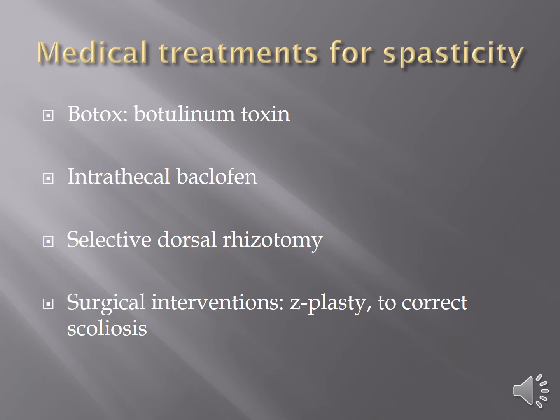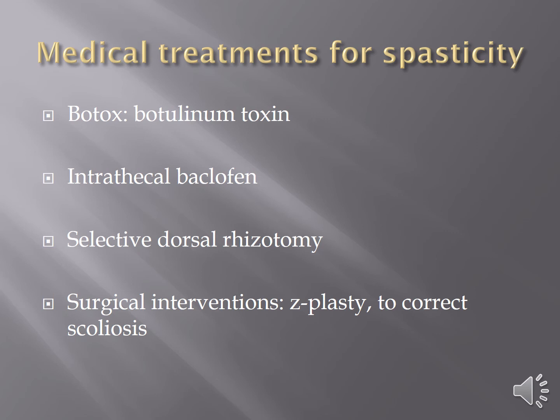And that way, when they do it intrathecally, they find that it doesn't make the child all loopy, like with a muscle relaxant. I don't know if any of you have ever had one, but muscle relaxant makes you kind of loopy and tired, and it's a sedative effect. But when they do it intrathecally, it does not have a sedative effect. It just relaxes the muscles. So that's a very good idea for controlling spasticity.